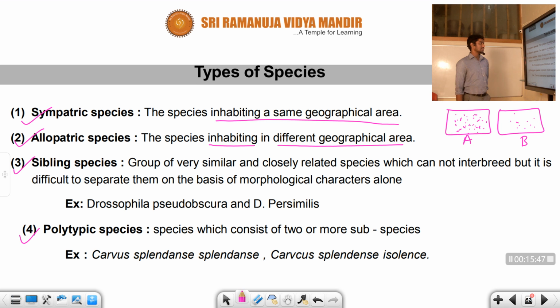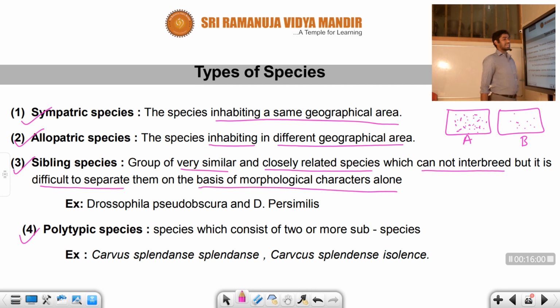Next, sibling species: a group of very similar and closely related species which cannot interbreed, but it is difficult to separate them on the basis of morphological characters alone. So it is a group of very similar and closely related species. Those similar species cannot interbreed, but separating them is very difficult. Why? Because on the basis of morphological characters, they cannot be differentiated.